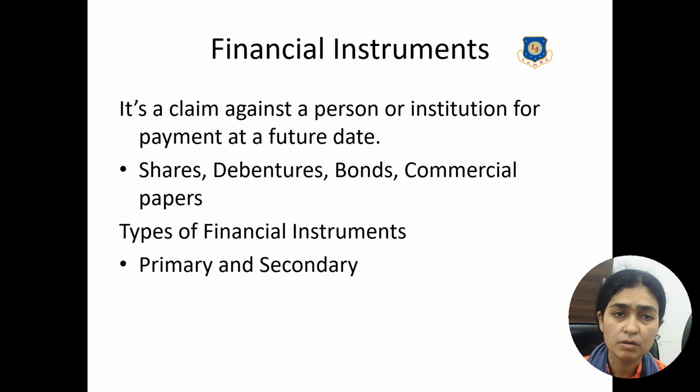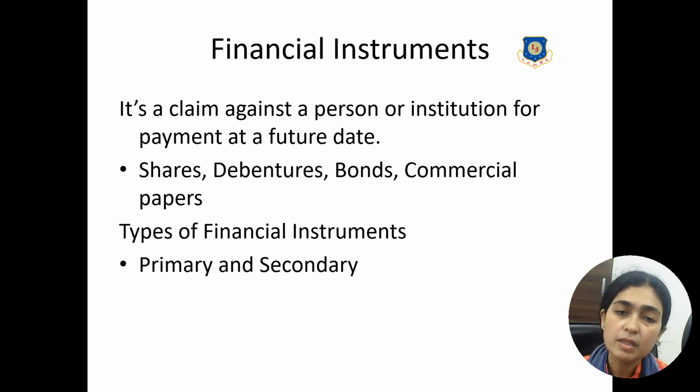The next segment of the financial system is what is known as financial instruments. So financial instruments are basically a claim against a person or institution for a payment at a future date. So whether you are talking about shares, debentures, bonds, commercial paper, it is nothing but you have bought an instrument against which the institution will be paying you something in the form of either dividend or interest or whatever form, but a return will be generated at a future date. That is what is known as financial instruments. So basically there are 2 types of financial instruments, one which is known as primary and the second one which is known as secondary.